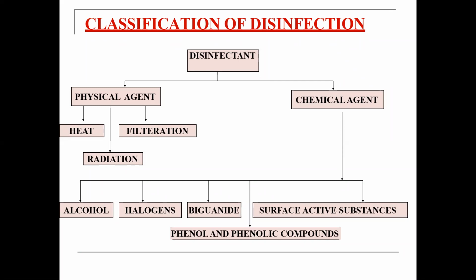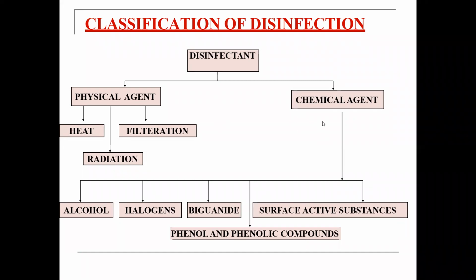That's why you can use the filtration method. You can use different types of filters to remove bacterial contaminants in the solution and make the solution free from bacteria. Then radiations: there are different radiations, such as alpha radiation, gamma radiation, and infrared radiation. These radiations are particularly used for killing microorganisms.